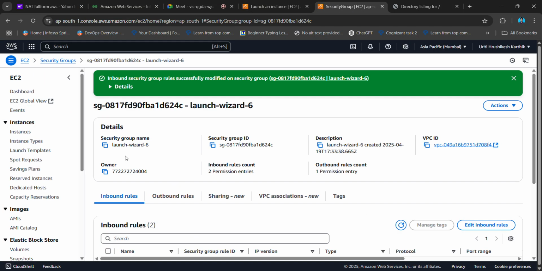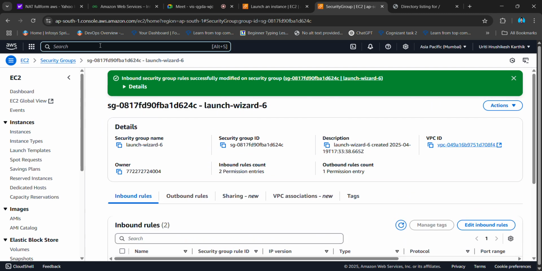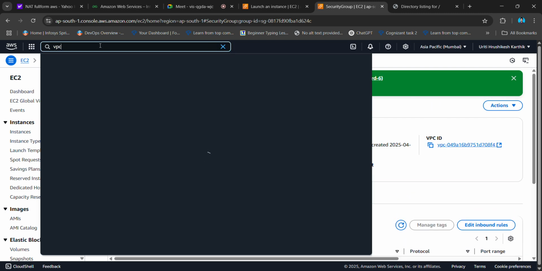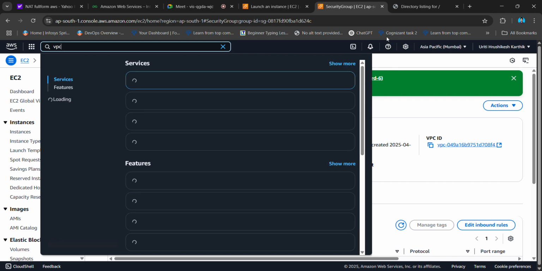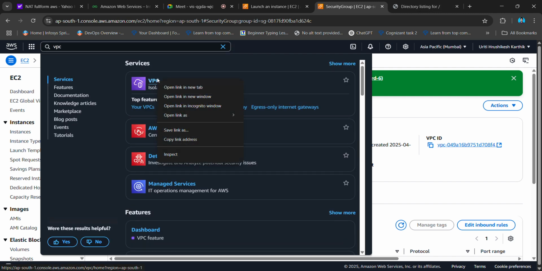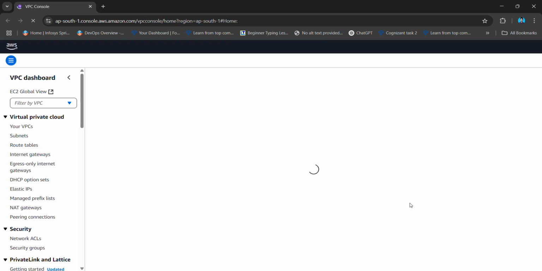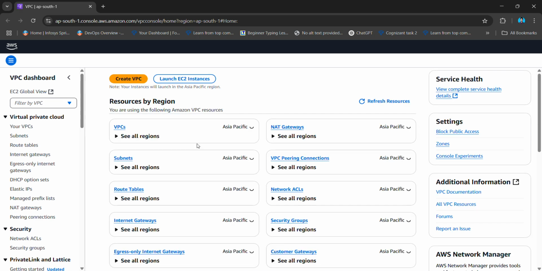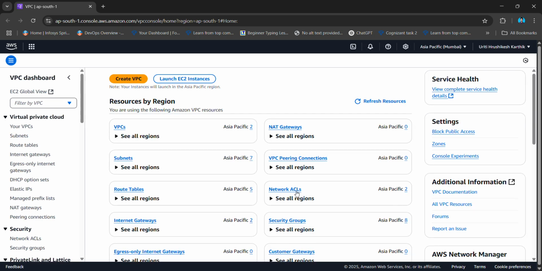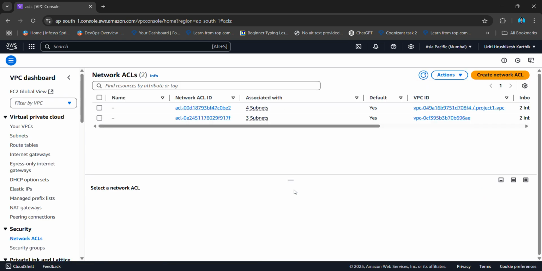Let's try to see NACL. I'll search VPC. I'll open it in another tab. Okay, it opened in a new window. Then I'll go to network ACLs, which means NACL.